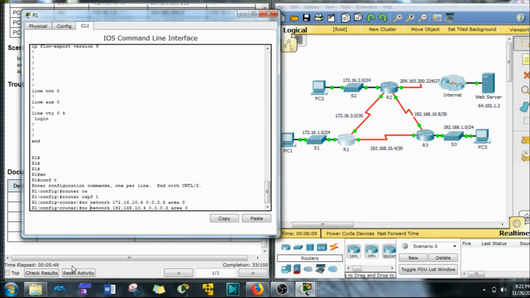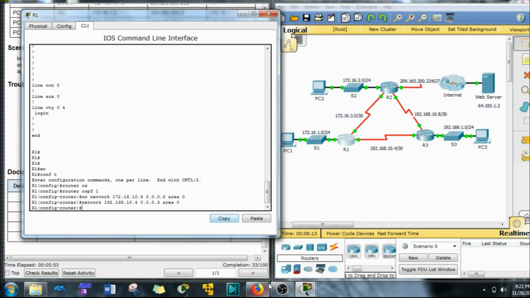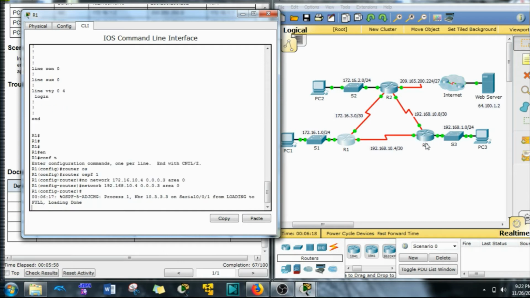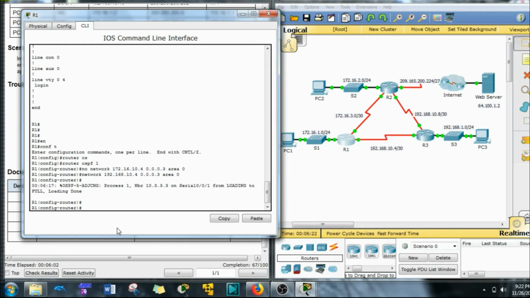Let's go over here and delete the no, because we want to enter it in. Enter. Again, we're going to get our points down here and give it a couple seconds, and we're going to find that neighbor adjacency with R3 is up. 333. We're ready to go.